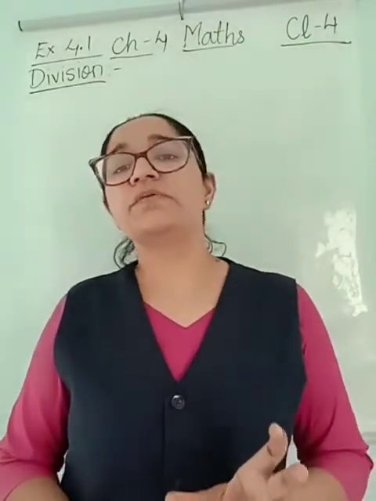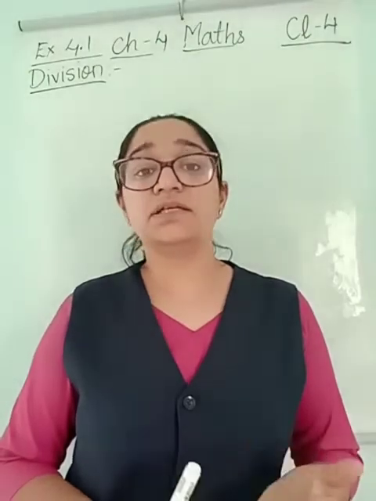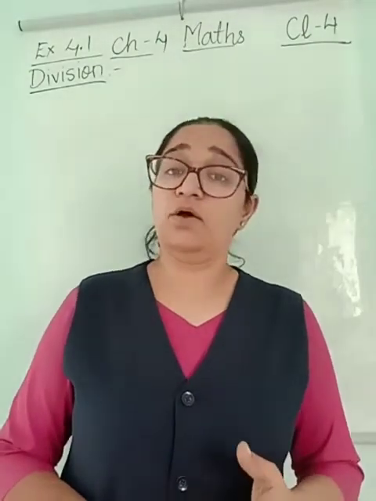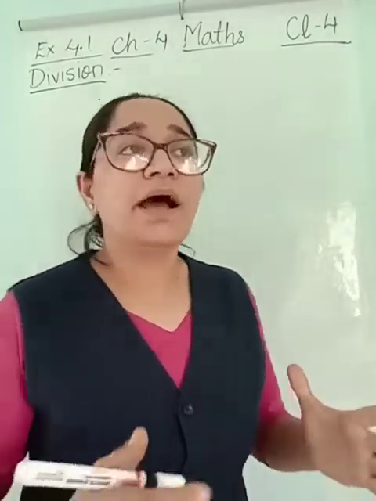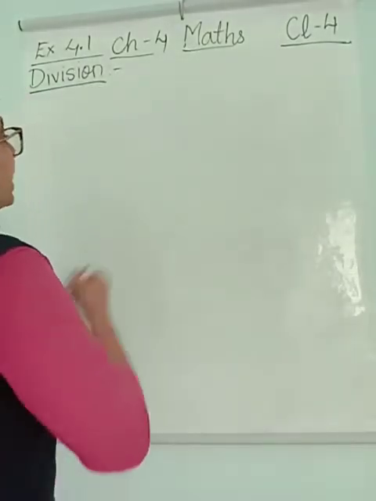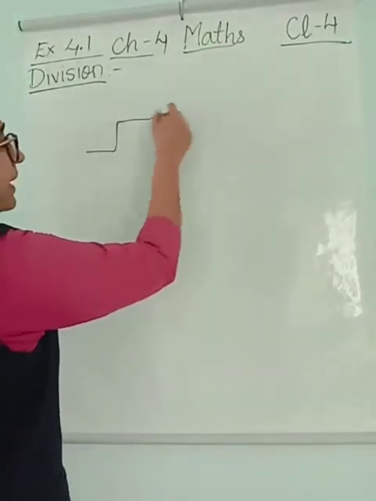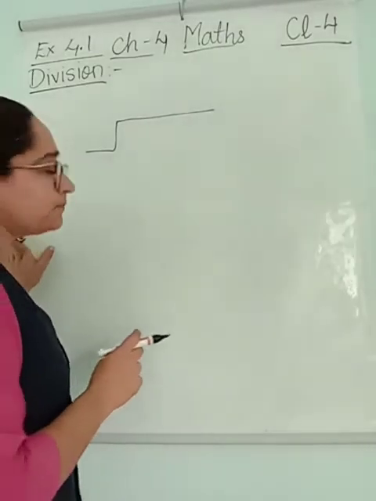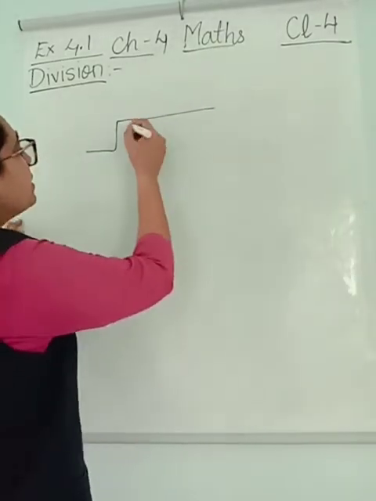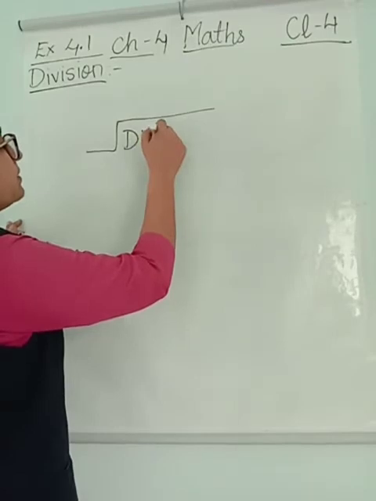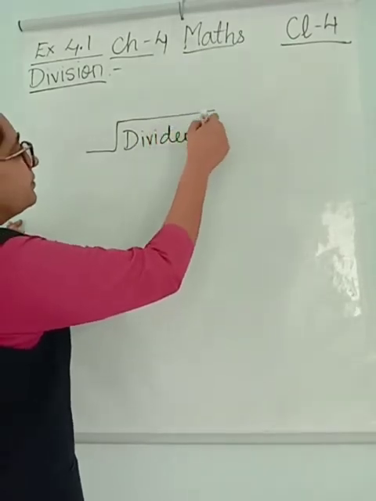Now the terms which we use in division are divisor, dividend, quotient, remainder. What are these? When I write a number in the bracket, I use a bracket like this for dividing. The number which is written here is called the dividend.